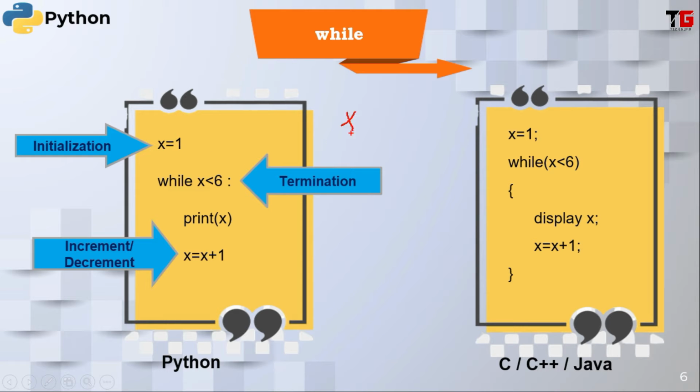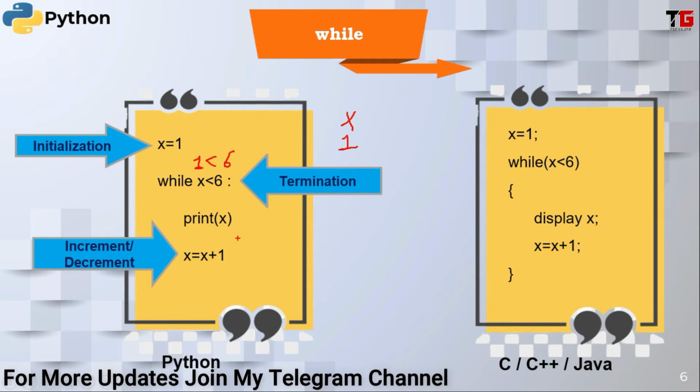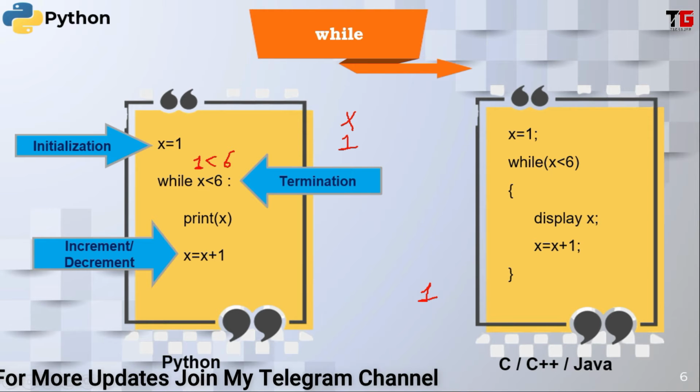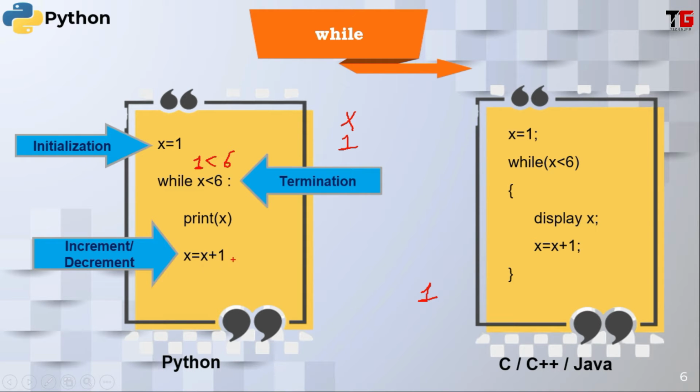So this is the program to print counting from 1 to 5. Let's see its execution. At first x is 1. In the second step it will check whether 1 is less than 6. Yes, it is true. Then on the screen I will get the value of x. It means 1 will be the output. Then the value of x will increment and become 2. Now x is 2. The cursor will move back here because it is a while loop. Then it will check whether 2 is less than 6. Yes, it is true. Then it will print the value of x. It means 2. Then x will become 3 and it will check whether 3 is less than 6.